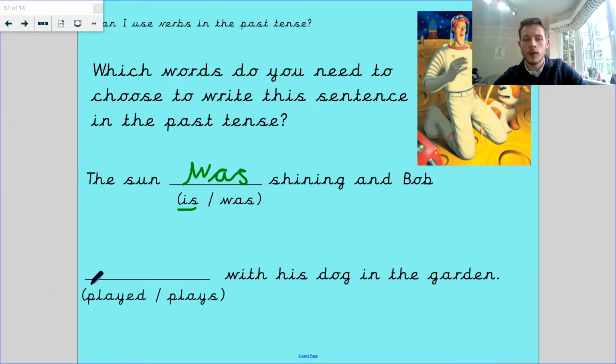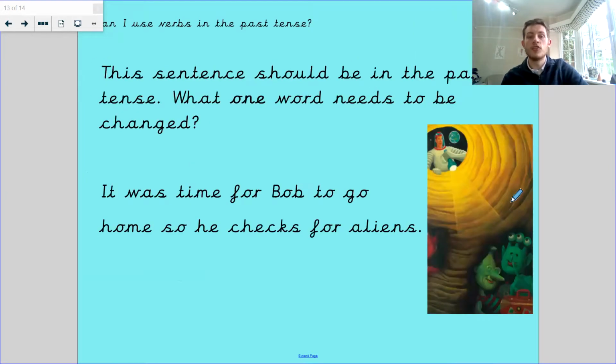and Bob played with his dog in the garden, or plays with his dog in the garden. Well, we know that it's that ed makes it so that it's past tense, so it must be and Bob played with his dog in the garden. The sun was shining and Bob played with his dog in the garden. Spot on.